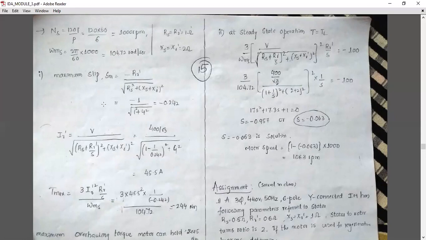We cannot use the normal slip. We have to calculate the maximum slip. So calculate the maximum slip. This formula we have to use here. So how to get this formula? You can get it like this.